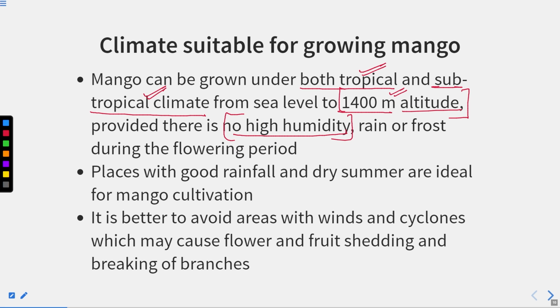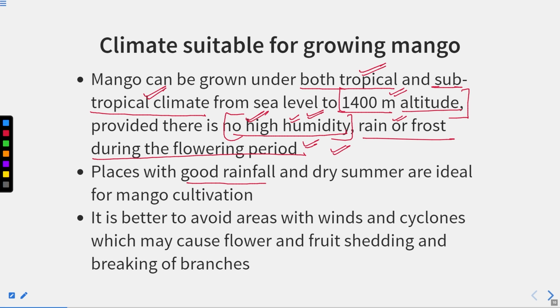It requires a dry or hot summer season, with no high humidity, rain or frost during the flowering period. If the humidity is high or there is rain or frost, all the flowers will shed off and there will be no fruit. So this is a very important point: at the time of flowering, there should not be any rain, frost, or high humidity.